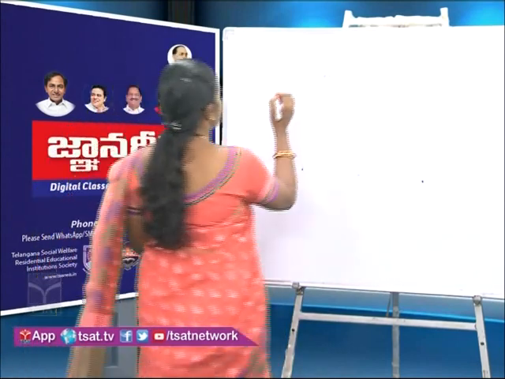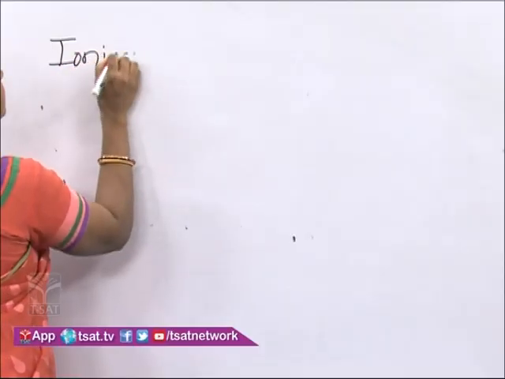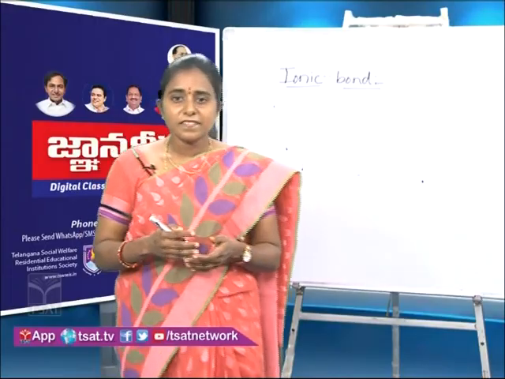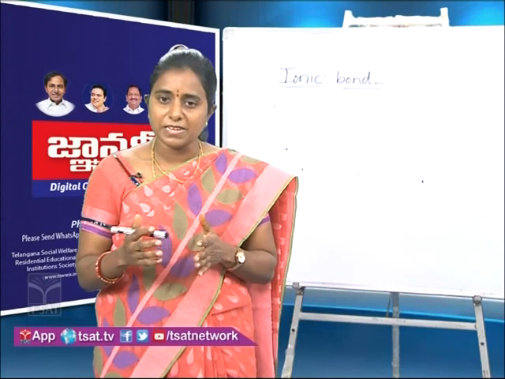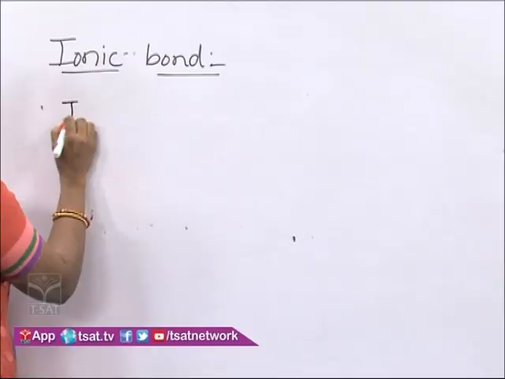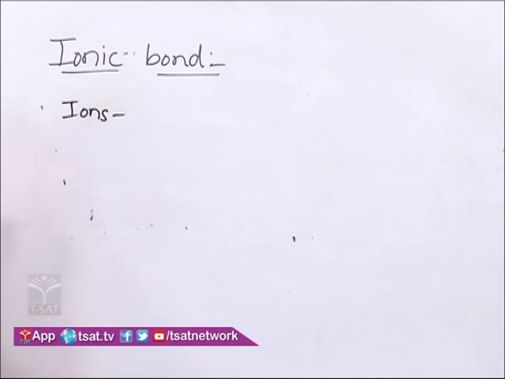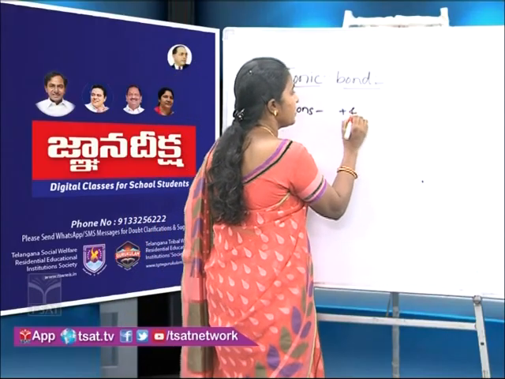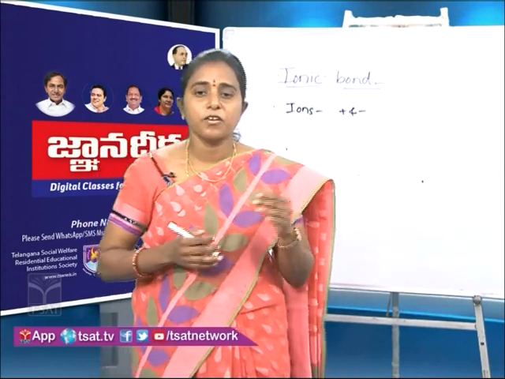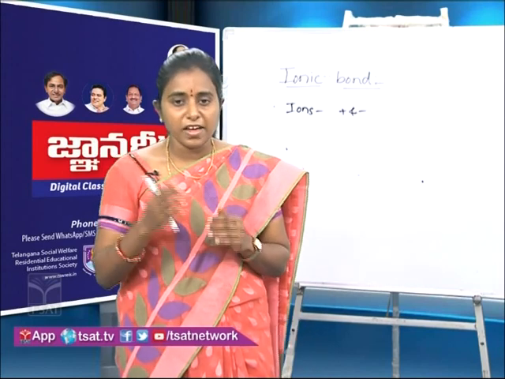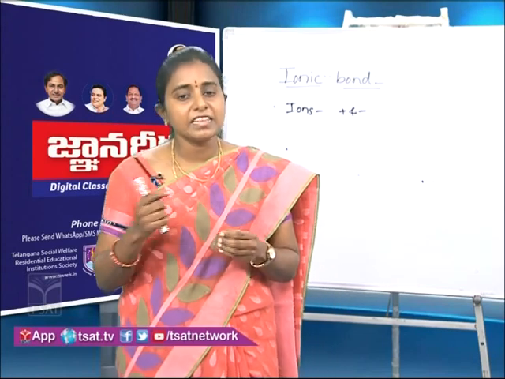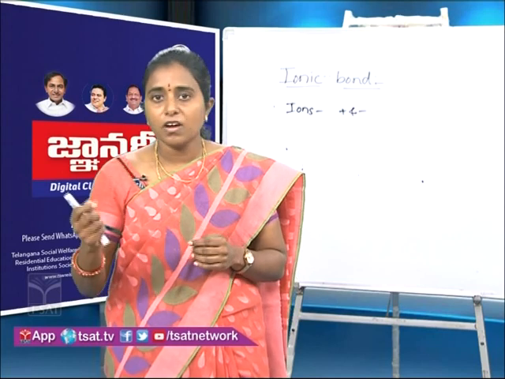What is ionic bond? Let us see. What does the name indicate, children? Ionic bond means ions are involving in the bond formation. What are ions? If an atom has either positive charge or negative charge, it is called as ions, and generally this ionic bond is formed by the transfer of electron from one element which can easily form positive ion to other elements which can easily form negative ion.